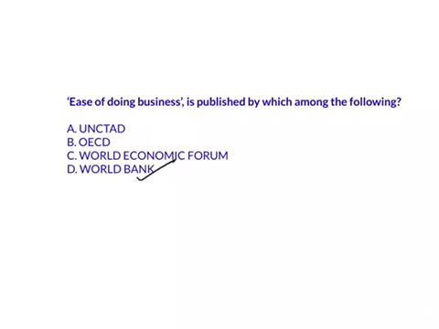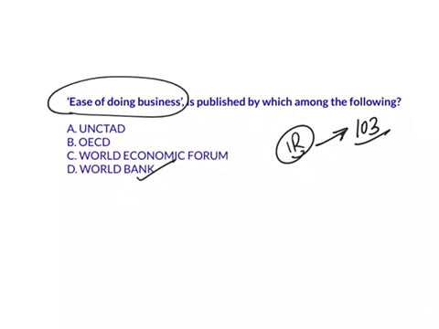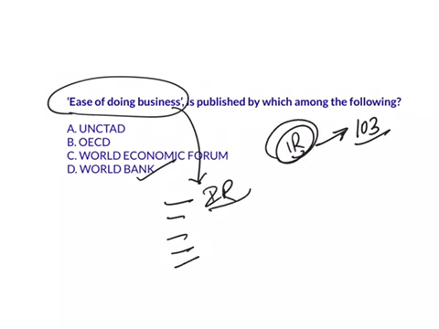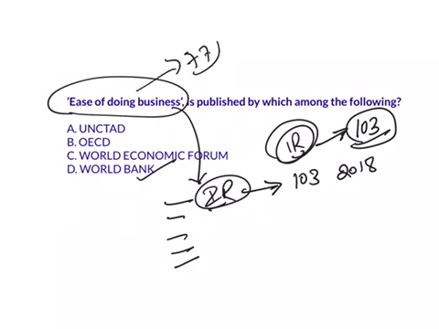And dear students, one of the students has asked me a doubt in our comment section regarding this insolvency resolution, where we have told that India has improved its rank to 103. See, World Bank releases this ease of doing business report and rankings based on 10 parameters. Among them, one is insolvency resolution, resolving insolvency. Under this particular parameter, the rank of India is 103 in 2018, whereas the overall ranking is 77. So this is what we have told. Hope your doubt has got cleared.